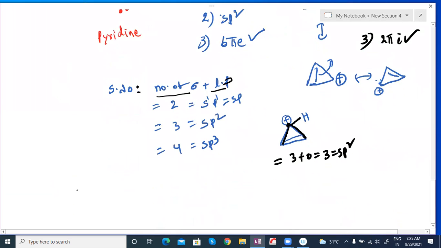So can you try this example? Is it aromatic or not? It doesn't matter, sir. This pi bond can move, it can show resonance structures. Resonance means moving, delocalization of pi bonds from one place to another. Here they are moving.